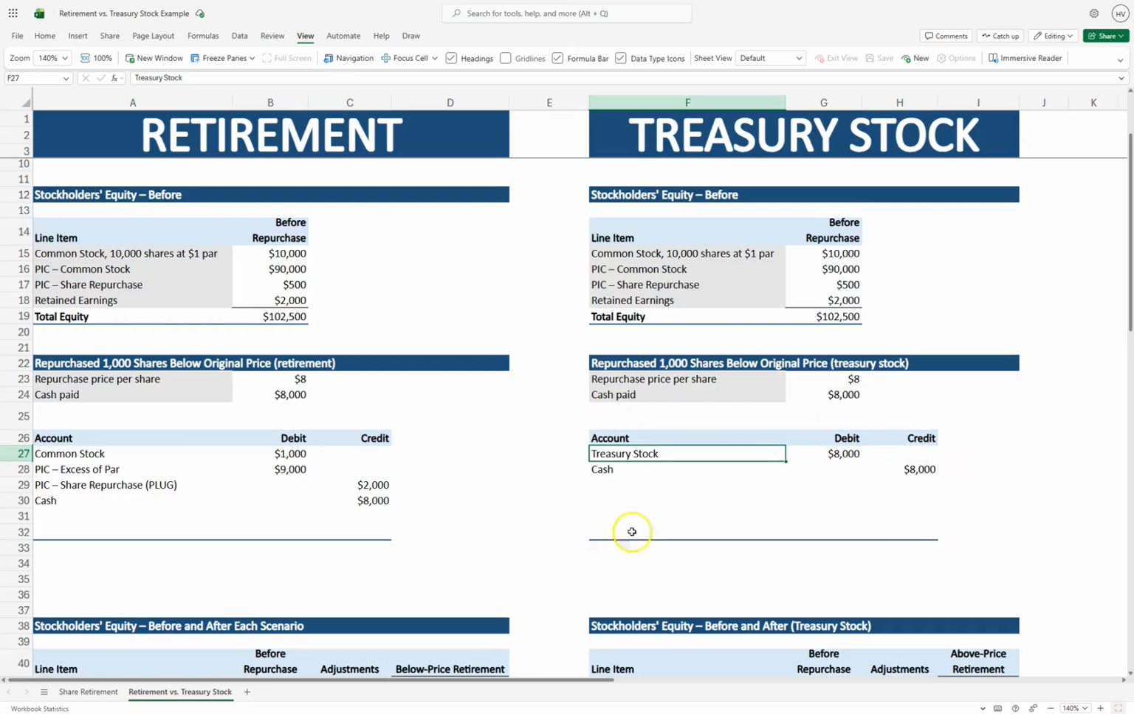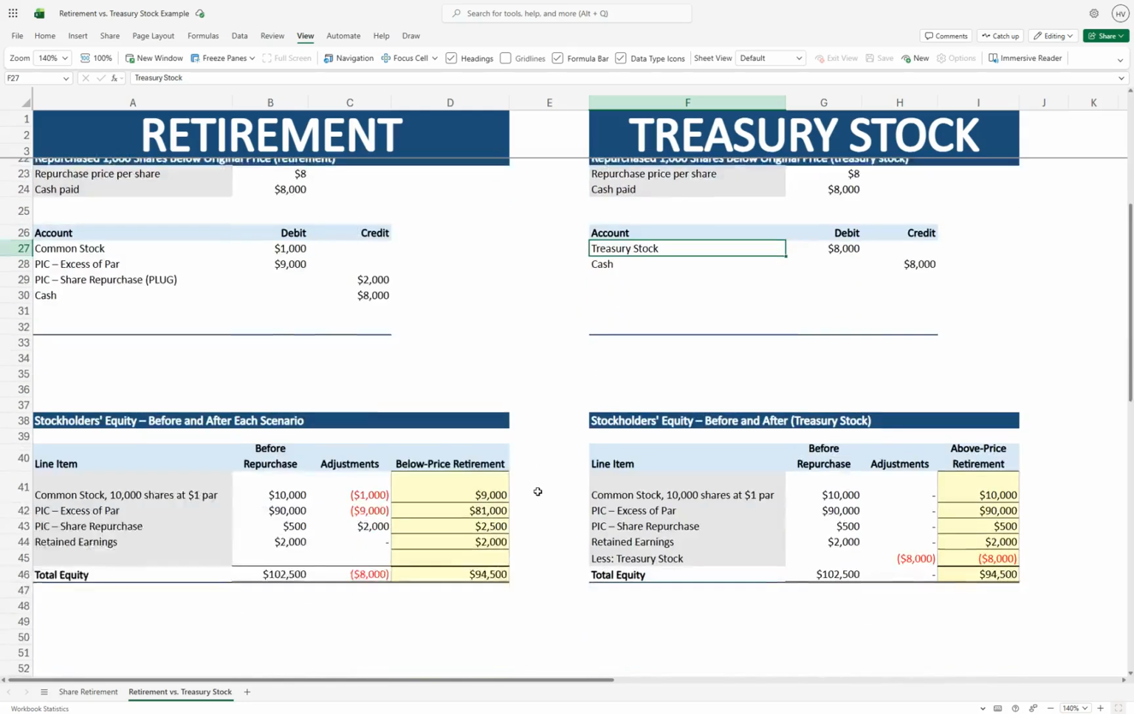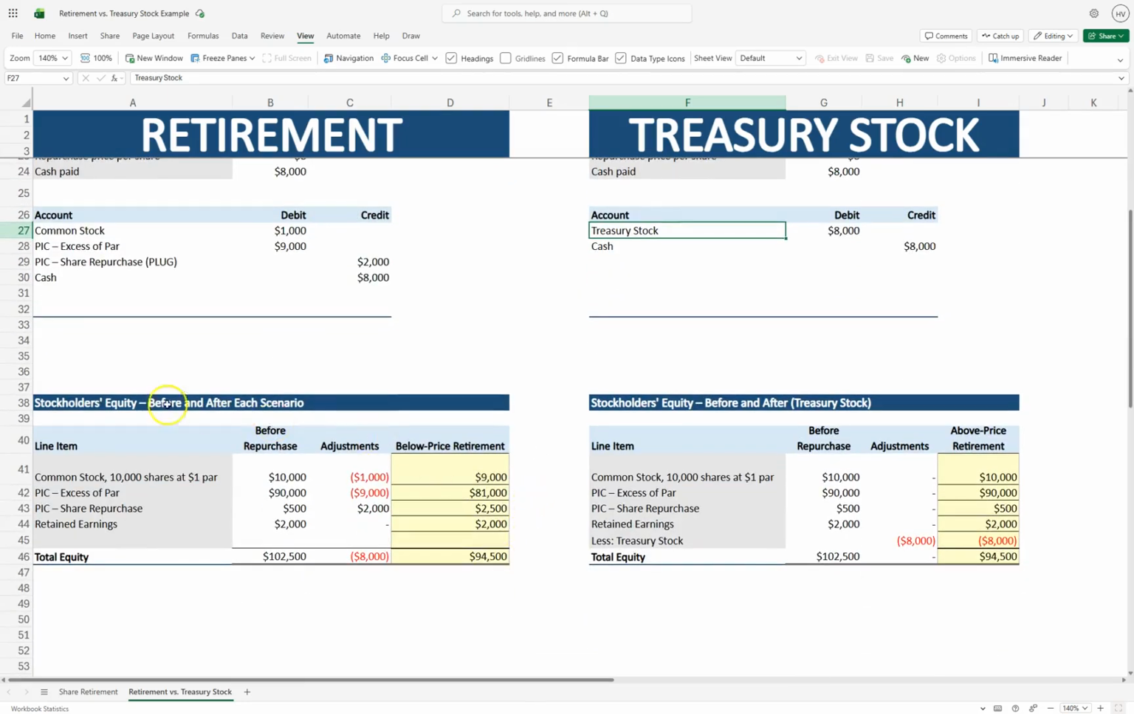If you're not familiar with this entry, please go view another video just specifically on treasury stock, where I go into details on how to account for all the treasury stock transactions. So now let's look at our shareholders' equity before and after for each scenario.